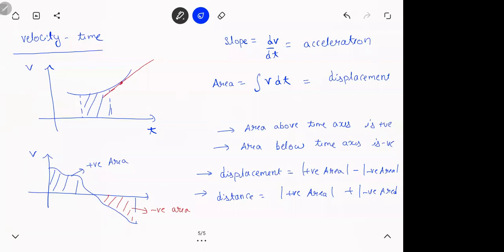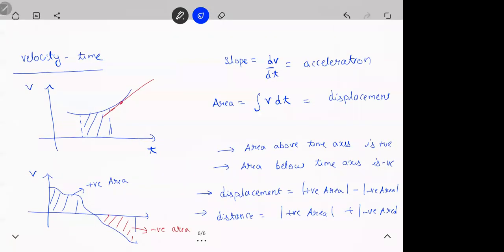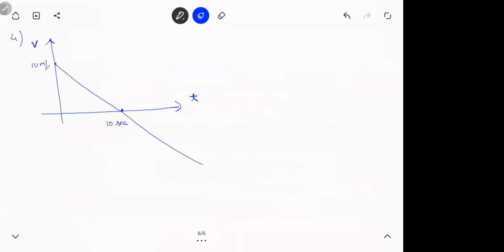See, next one, question. You have a velocity time graph. This is 10 seconds. This is 10 meters per second.